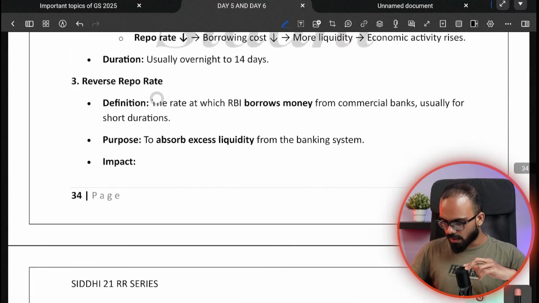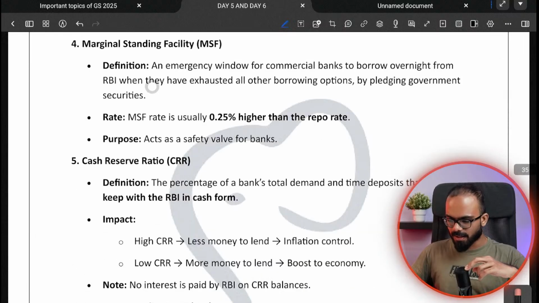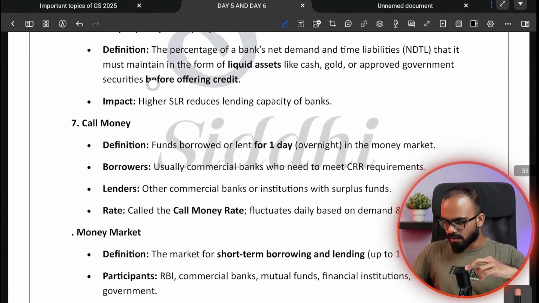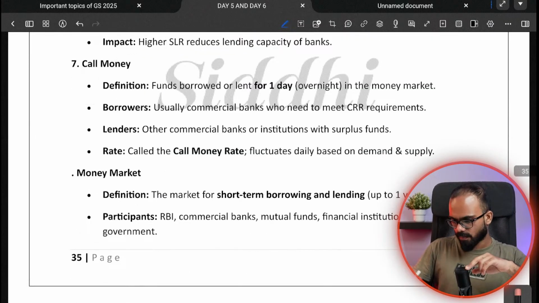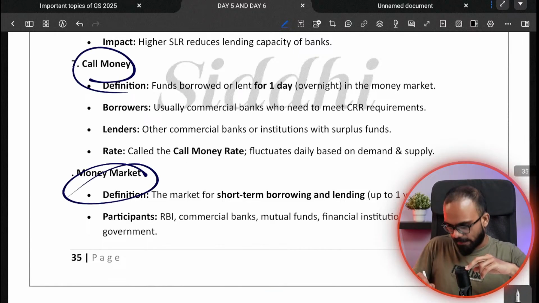Okay, now we are at reverse repo, repo, etc. Bank rate, CRR, SLR are completed. Next is call money. There is one interesting phenomena called as call money and money market.